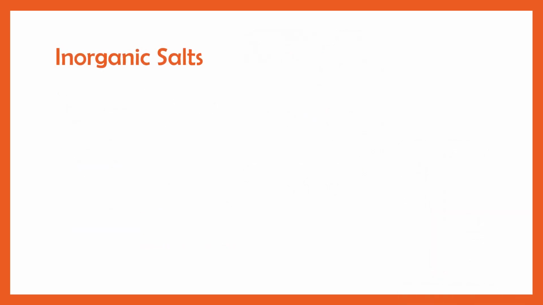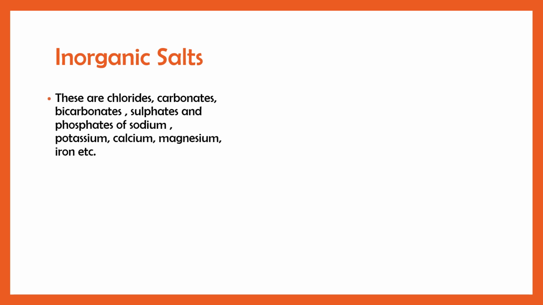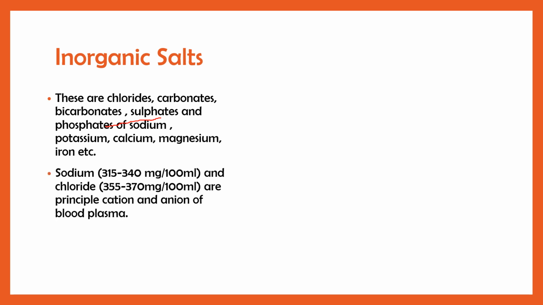After discussing plasma, let's discuss the inorganic salts. Inorganic salts are nothing but chlorides, carbonates, bicarbonates, sulfates and phosphates of sodium, potassium, calcium and magnesium. Sodium and chloride are the principal cation and anion of blood plasma.